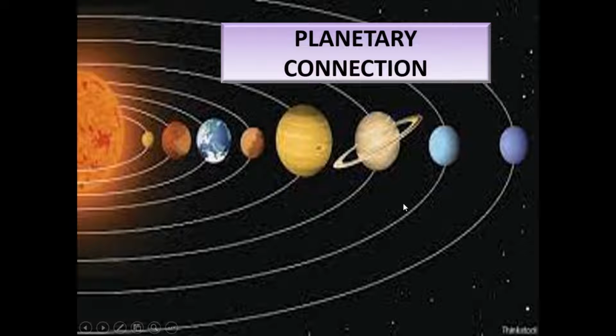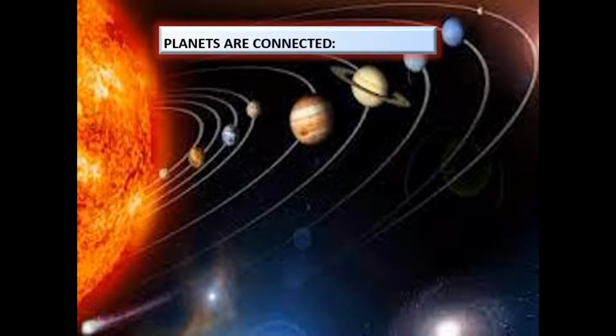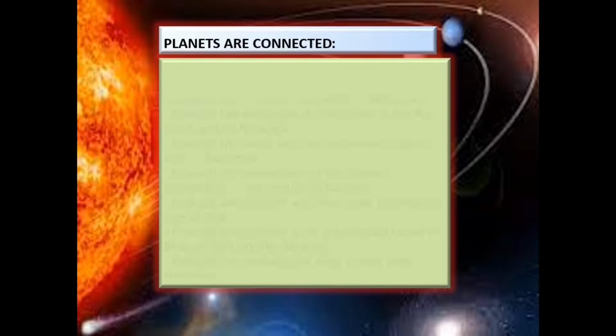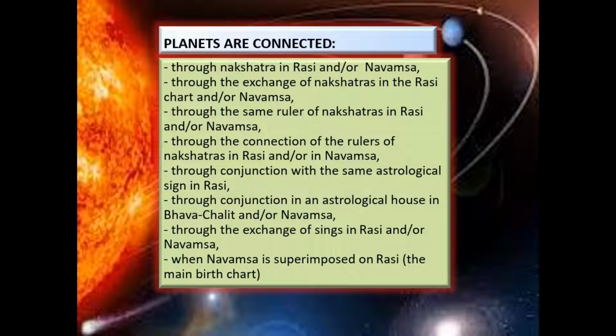Planetary connection. The planets in a horoscope can be related in many different ways: through the nakshatra in Rasi and in Navamsa, through the exchange of nakshatras in the Rasi chart and in Navamsa, through the same ruler of the nakshatras in Rasi and in Navamsa, through the connection of the rulers of nakshatras in Rasi and in Navamsa, through conjunction with the same astrological sign in Rasi, through conjunction in an astrological house in Bhavachalit and in Navamsa, through the exchange of signs in Rasi and in Navamsa, and when Navamsa is superimposed on Rasi, the main birth chart.